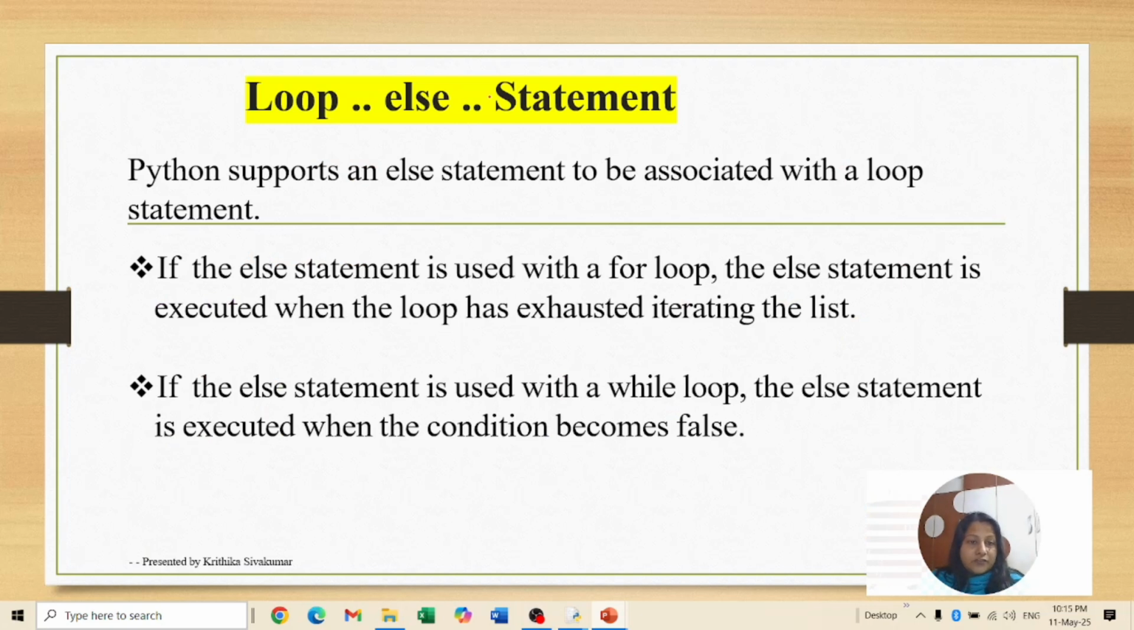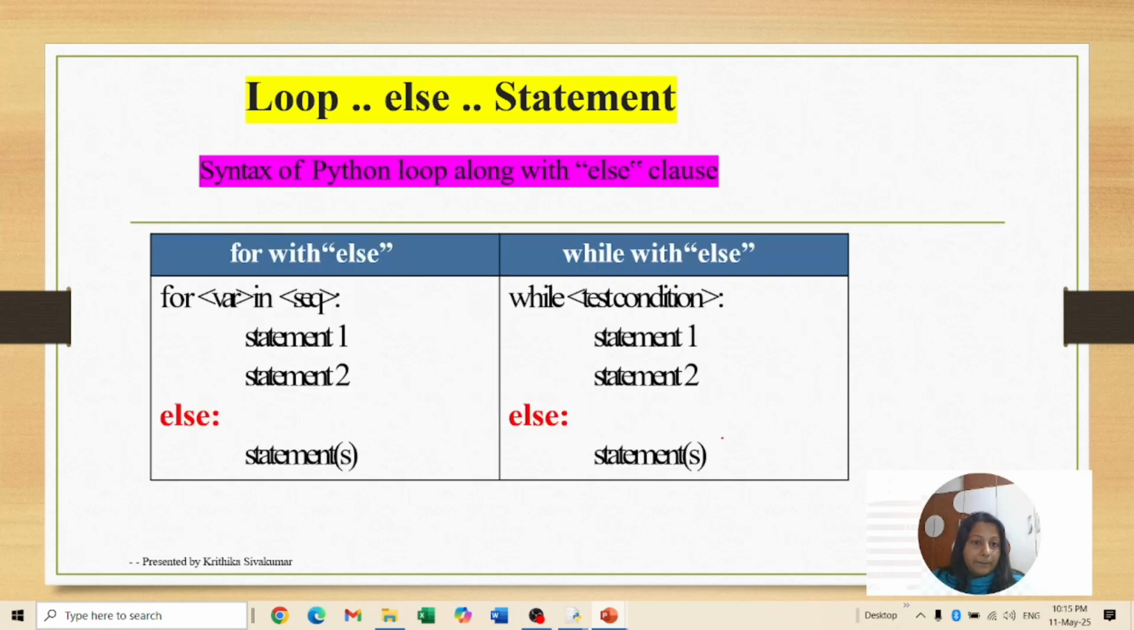Okay. The next concept is the loop else statement. So Python also supports the else statement. Always the else statement, you have to use it with a condition: if condition, if-else condition, like that. But here in Python, it will support loops also. You can use the else statement. If the else statement is used with a for loop, the else statement is executed when the loop has exhausted iterating the list. If the else statement is used with a while loop, it is executed when the condition becomes false. Let's see the example.